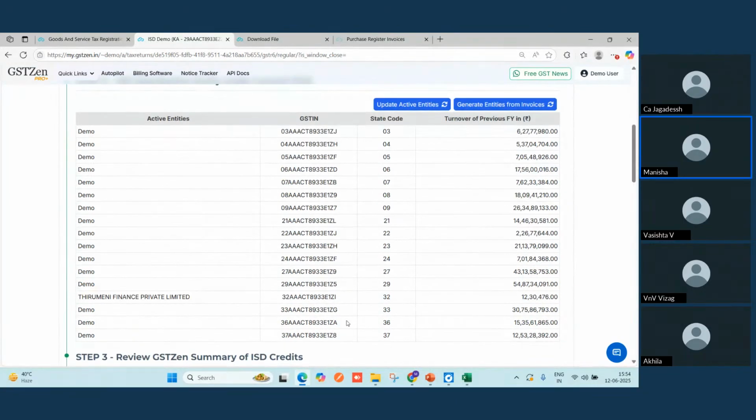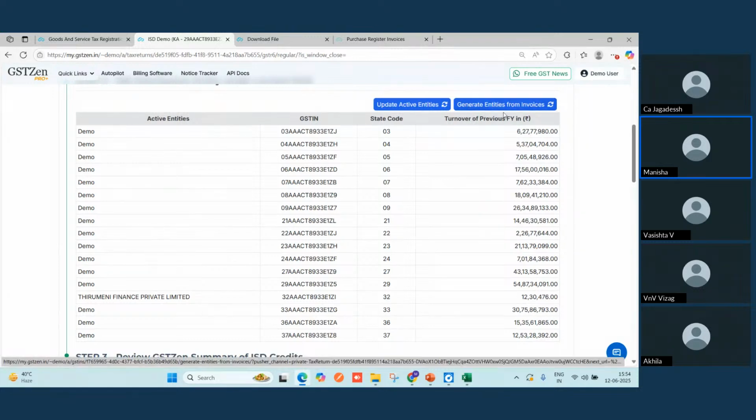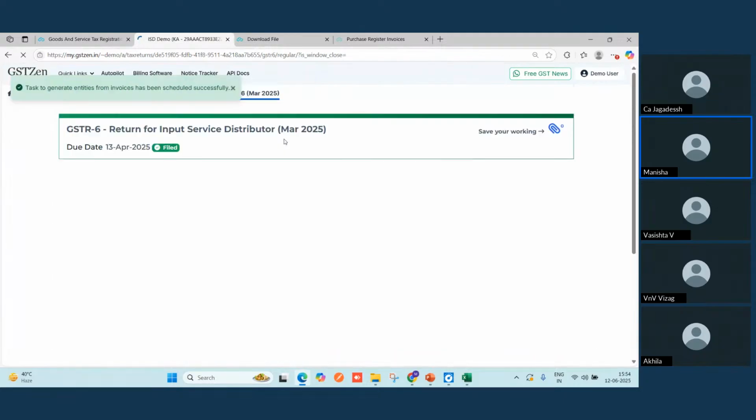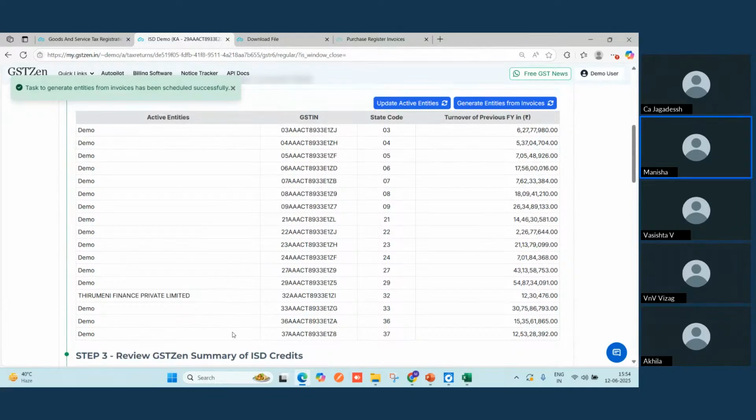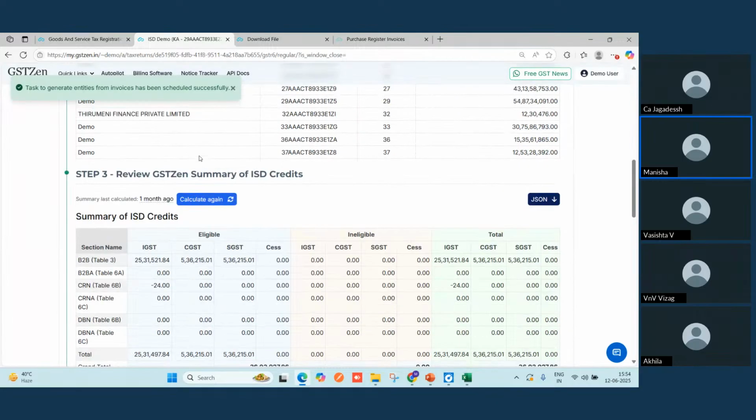But still, just in case you don't want to prepare this data on your own, we have a tab here that is generate entities from invoices. Once you click on it, it will auto calculate whatever data you have uploaded and prepare the data for you and show it here in step 2 itself by giving you this green message. That means the task is completed.